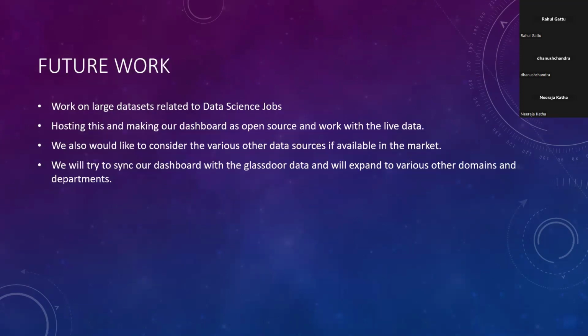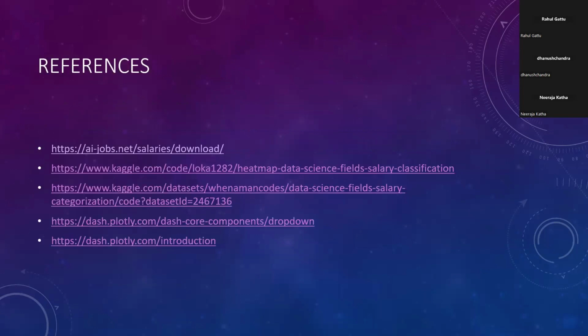Next, to our future work, we will be working on large data sets related to data science jobs, and we will be hosting our application and making our dashboard as open source and work with the live data. We also would like to consider the various other data sources if available in the market. We will try to sync our dashboard with the Glassdoor data and will expand to various other domains and departments.